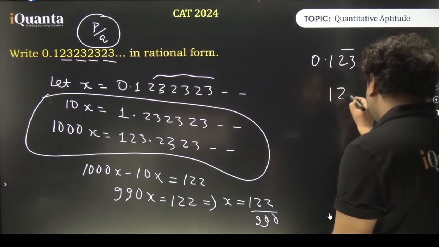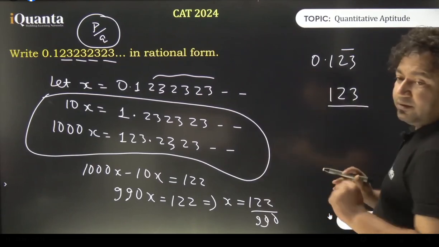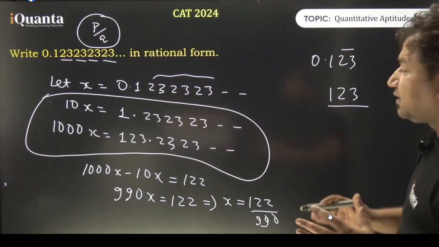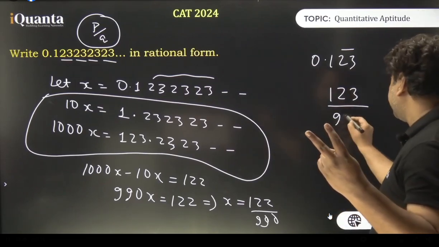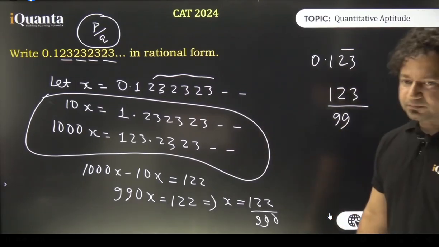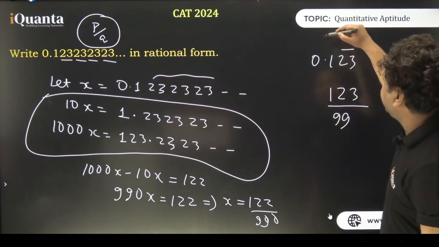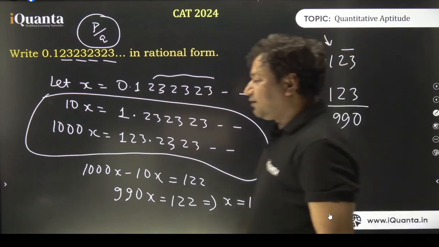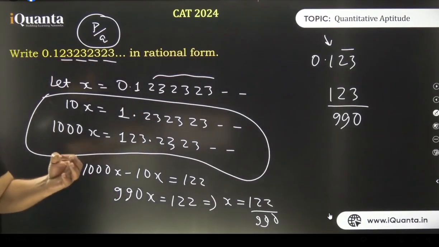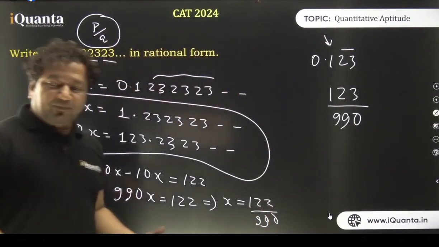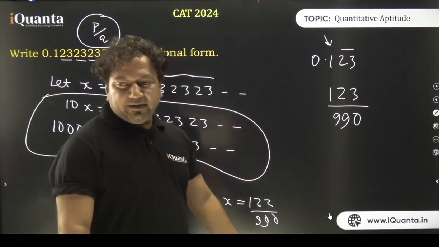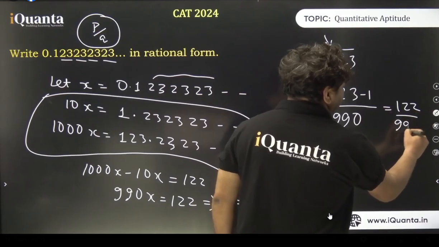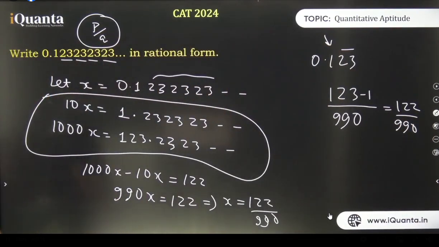Just write these numbers as they are. 123. Likh liya. Divided by, let us write 9 for as many times as there are repeating digits. 2 digits are repeating. Let's put 2 9s over here. 99. And after a decimal point, only one digit has got no bar. If one digit has got no bar, let's put a 0 over here. So I'll repeat, the number of digits which have got no bar, the similar number of zeros we'll put over here, and the number of digits which have got bar, similar numbers of 9s we'll put over here, and then the digit which doesn't have bar, we'll subtract it in the numerator, and we'll get our answer. 122 by 990. I'll show you some more examples. This will be clear now.